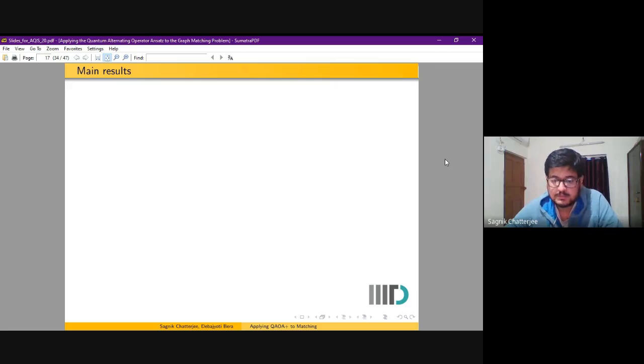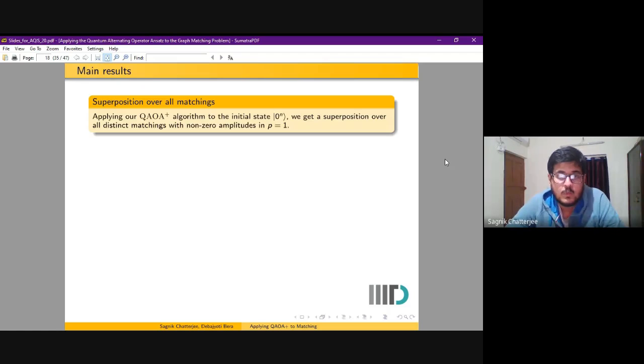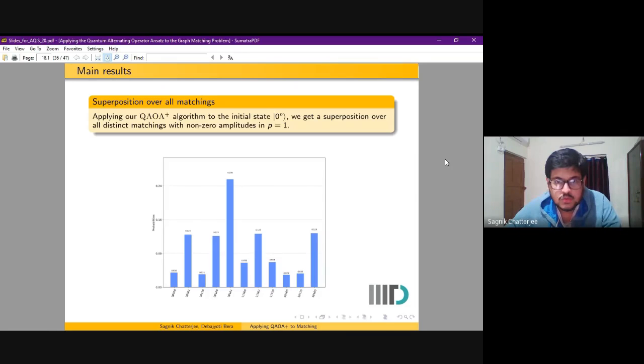The main results of this paper are as follows. We can theoretically prove that applying our QAOA plus algorithm to the initial state 0^n, which signifies the empty matching, we get a superposition over all distinct matchings with non-zero amplitudes in p equal to 1. An experimental output of our theorem is shown here. We ran the circuit on the QASM simulator of Qiskit and got the following output for the graph that we saw earlier.